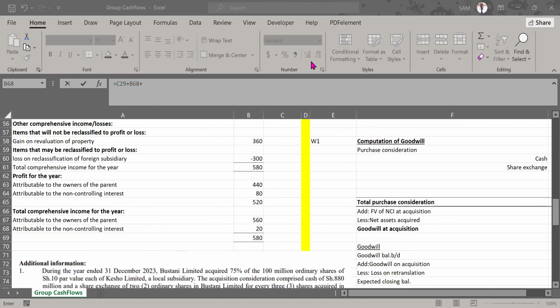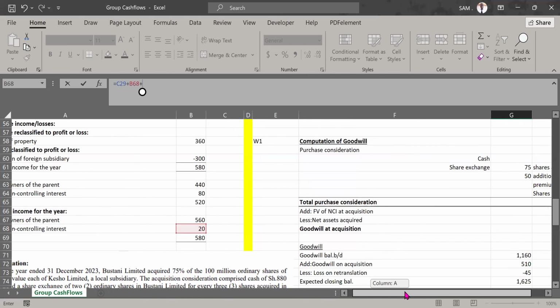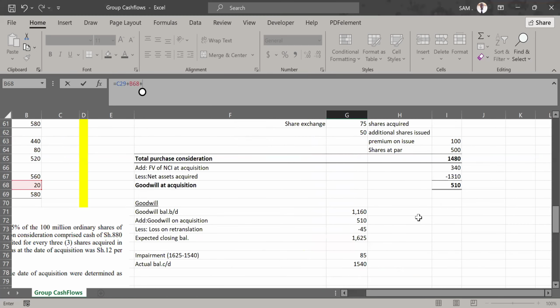NCI at acquisition, portion of net assets, okay. The profit we've already picked, so I'm looking at these two members saying NCI, impairment. Someone is saying impairment. So let's look at this computation of goodwill. Now, this computation of goodwill is giving us the fair value of NCI at acquisition. At acquisition, we acquired NCI at 340, right?